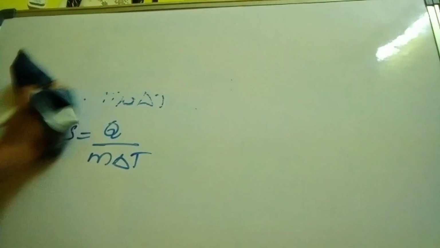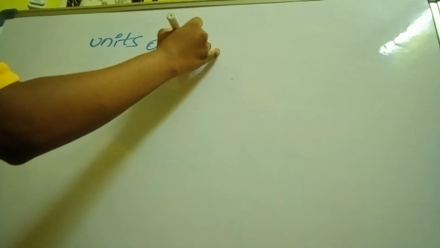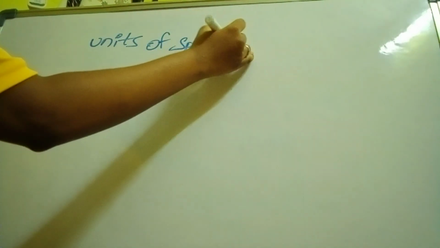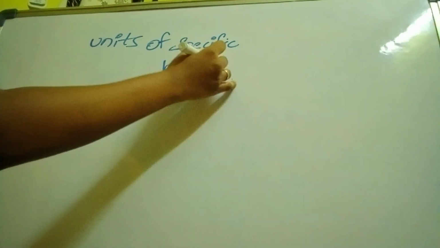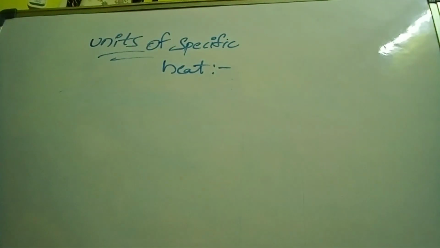So now we are moving to units of specific heat. Now, what are the units of specific heat? Does specific heat have units or not? Heat also has units, SI unit and CGS unit.